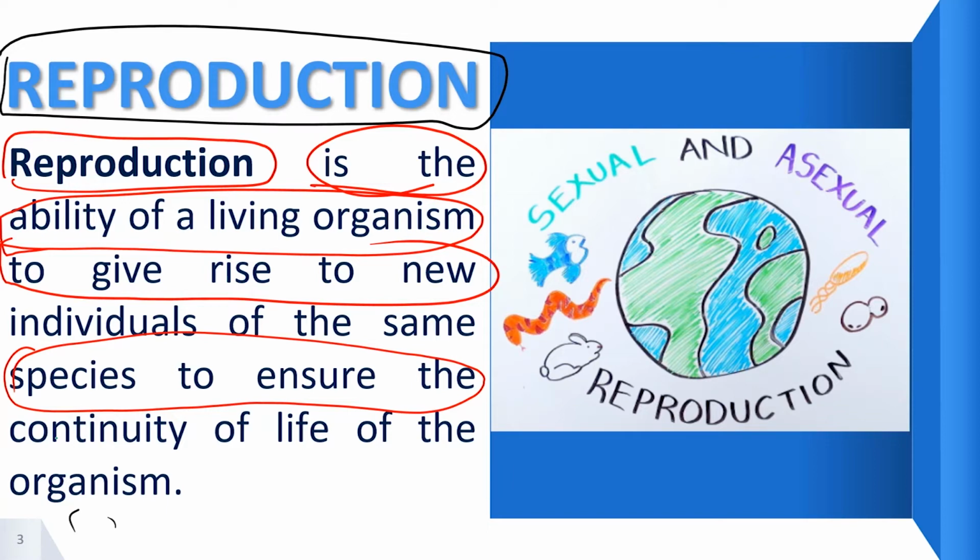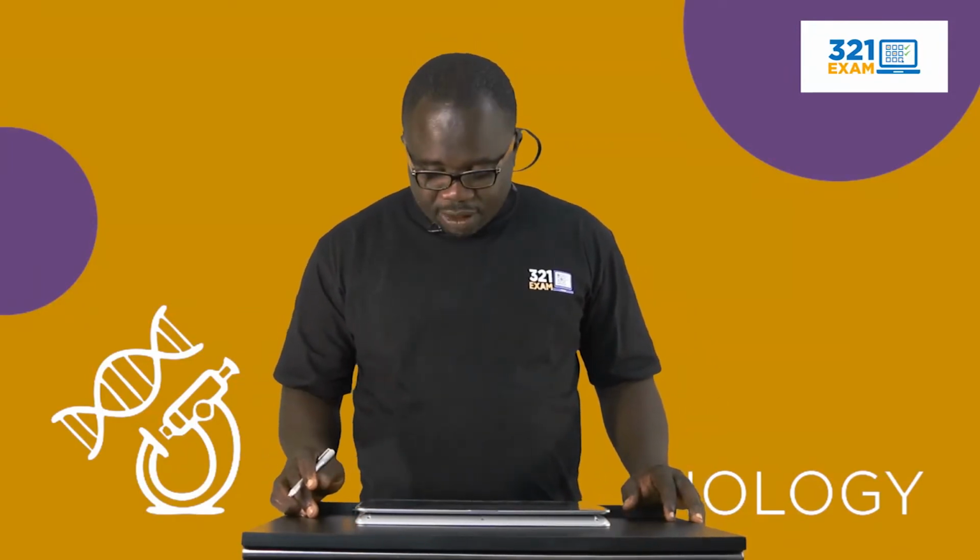It is very important that organisms should be able to reproduce, otherwise they will go into extinction. For that not to occur, reproduction is a very important phase in the life of every living organism.